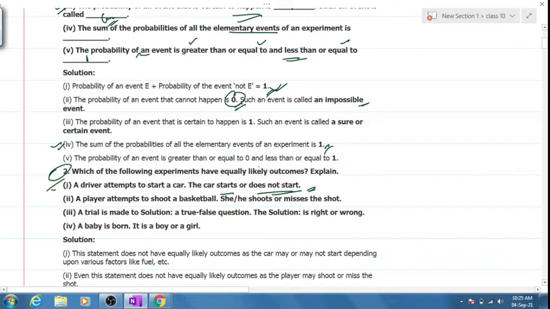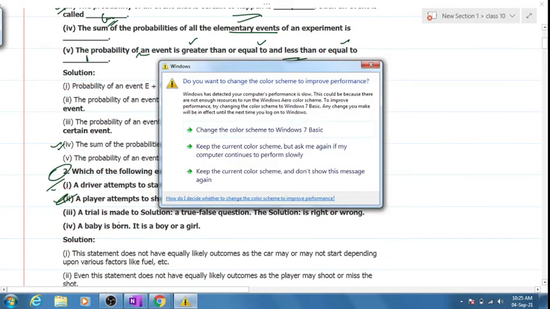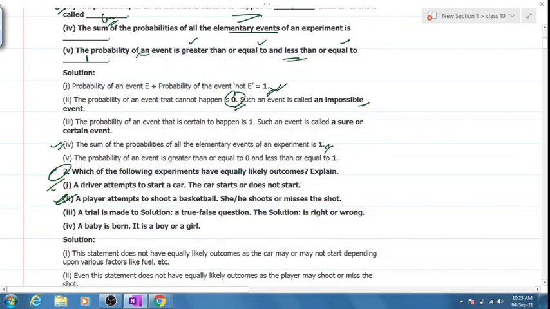Clear? First, just understand what I'm trying to say, and then I'll give you time to copy it down. Don't worry. Question number 2. A player attempts to shoot a basket. He or she shoots and misses the shot. What does it depend on? Depends on a lot of things, the player's ability, right? The atmosphere out there, number of people shouting at the person, everything, right?